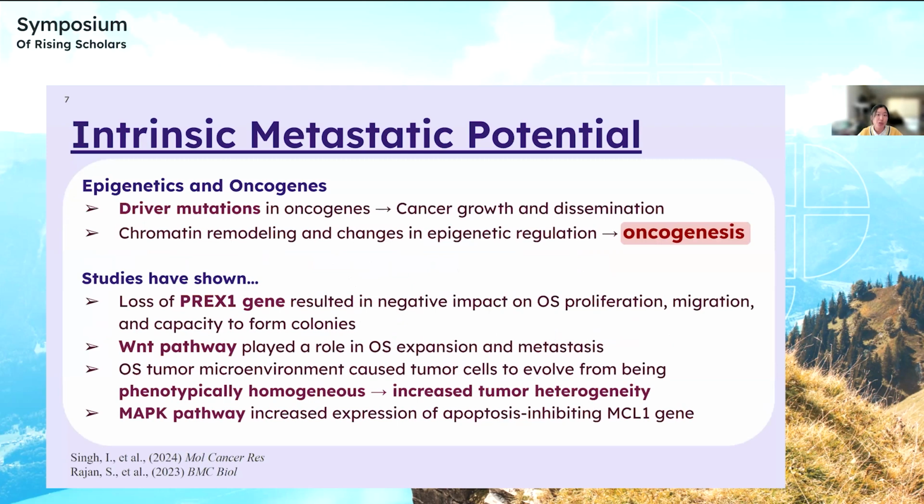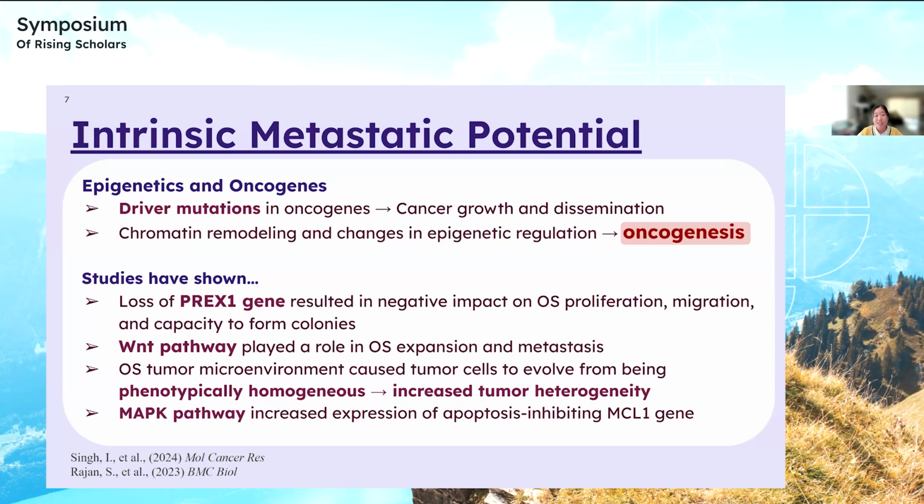The first factor I found to contribute to osteosarcoma metastasis is its tumor cells' intrinsic metastatic potential. Well, what makes up this potential? This can be explained through the oncogenes. The driver mutations, paired with the suppression of regulatory genes that normally protect the cell, allow for further cancer growth and dissemination. Paired with chromatin remodeling and changes in epigenetic regulation, this can culminate in something called oncogenesis, or the creation of new cancer cells.